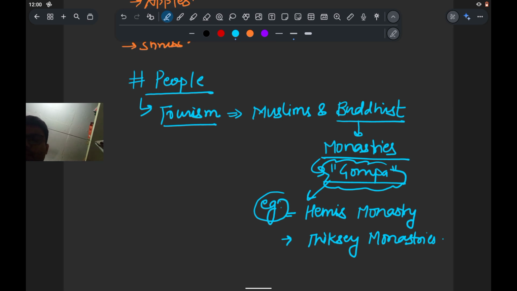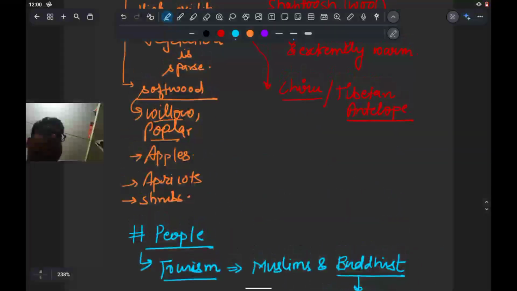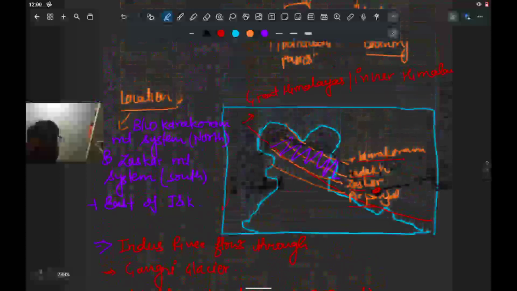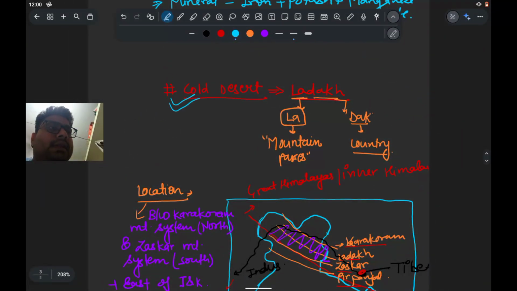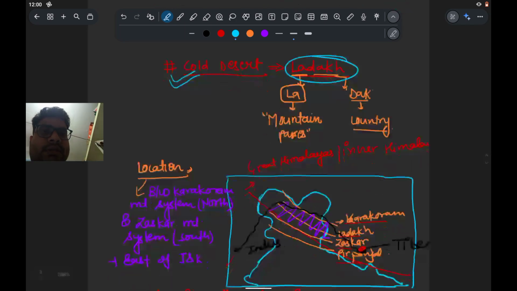So Thiksey, and one most important, that is the Lamayuru monastery. It is also one of the most famous monasteries. So here we have seen the second location, that is the cold desert, that is the Ladakh, and we have seen its location.